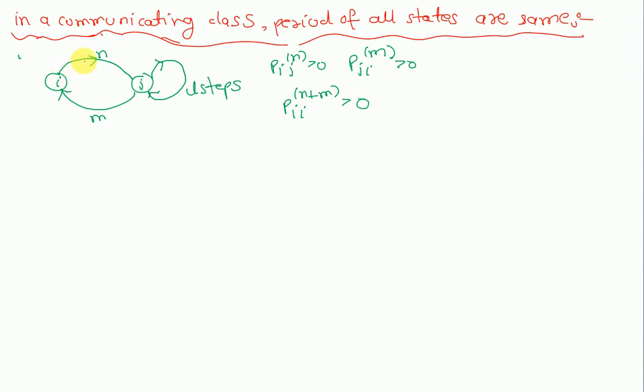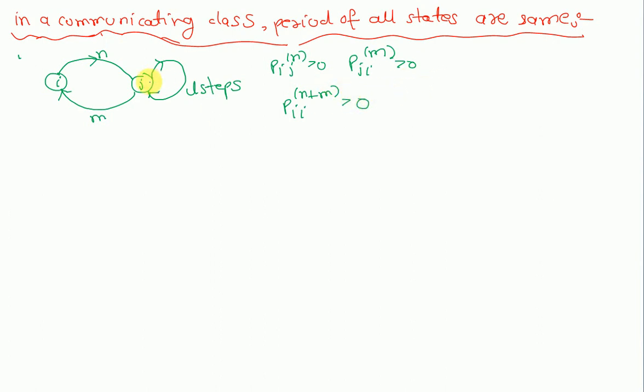We adopted this exit and then returned to state i. And how many steps did we adopt? We adopted n plus m steps. So using n plus m steps, we left state i and came back to state i, so it is greater than 0. There is no problem in writing it.